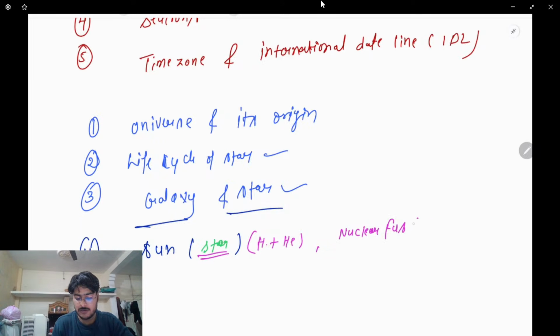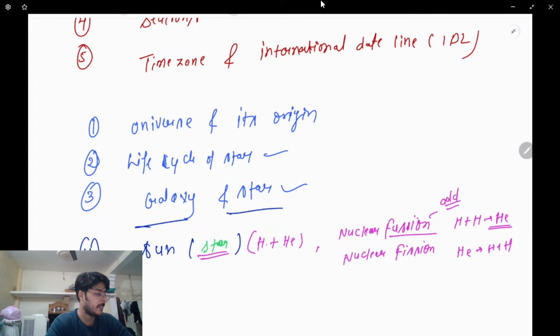Clear? The nuclear fusion reaction happening in the sun is very deadly, very dangerous. Two reactions are there, nuclear fusion and nuclear fission. Fusion means addition. What is the meaning of fusion? Addition, add. So hydrogen and hydrogen forming helium is nuclear fusion. And in nuclear fission, helium is breaking down into two hydrogen. Clear? So we'll talk about these things.